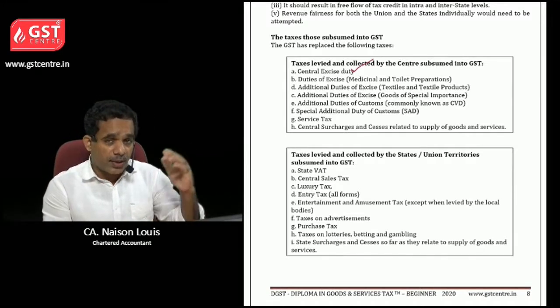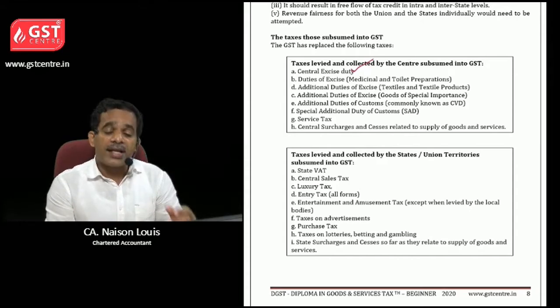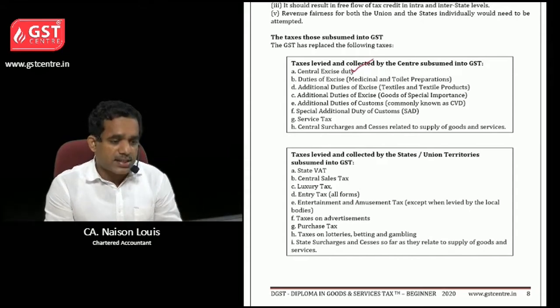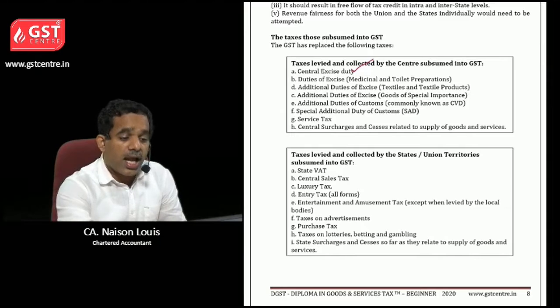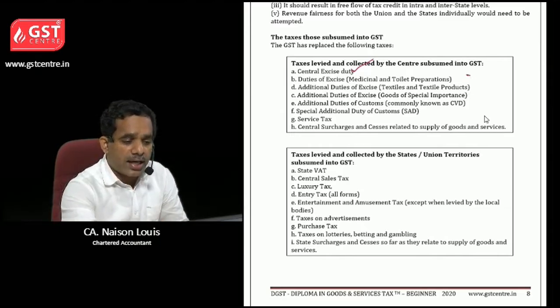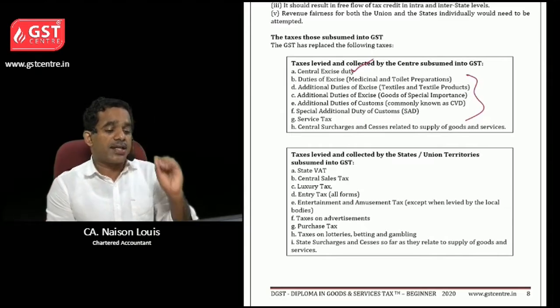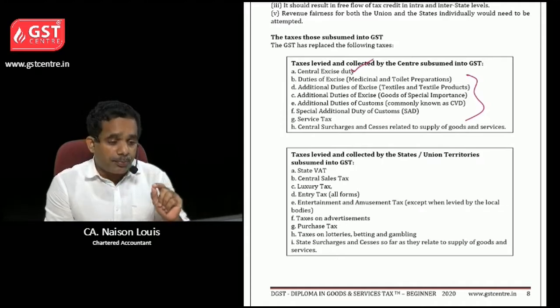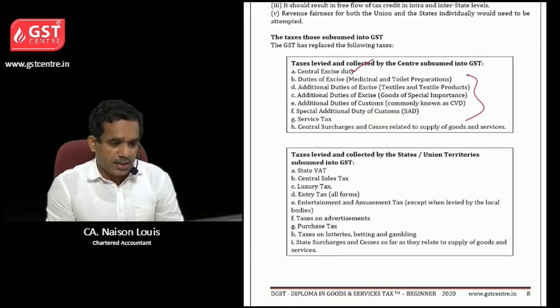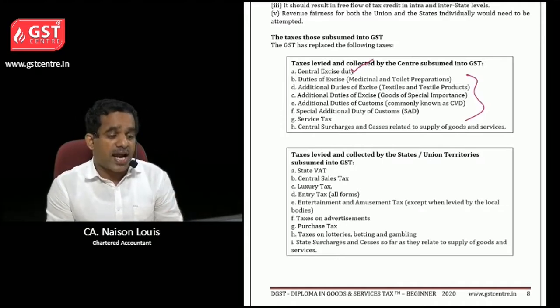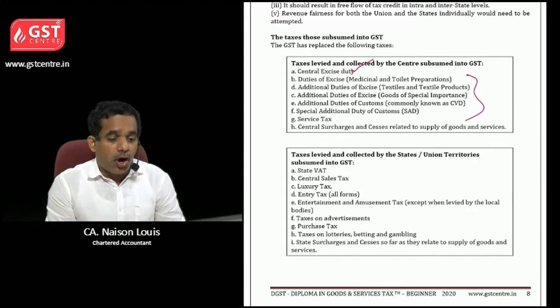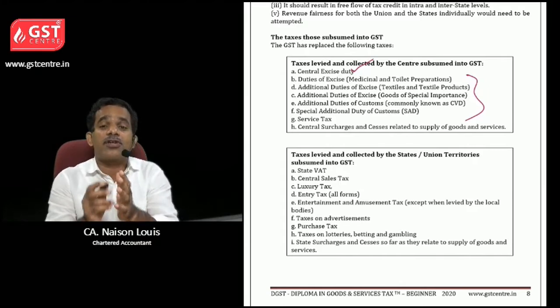Manufacturers were paying this duty, and this tax was subsumed into GST, as well as all these additional duties: medicinal and toilet preparations duties of excise, textiles and textile products additional duties of excise, goods of special importance additional duties of excise, and commonly known as CVD, additional duties of customs.